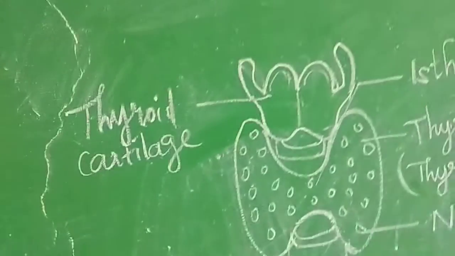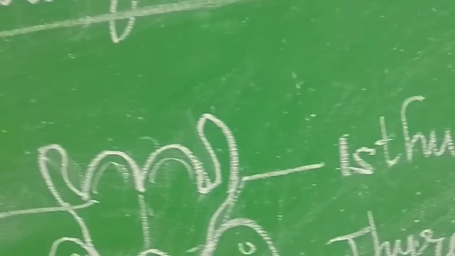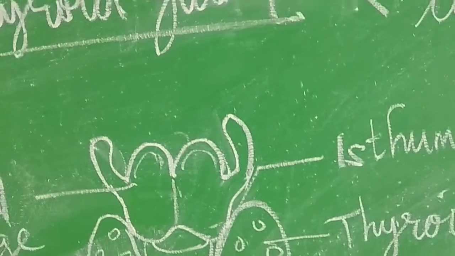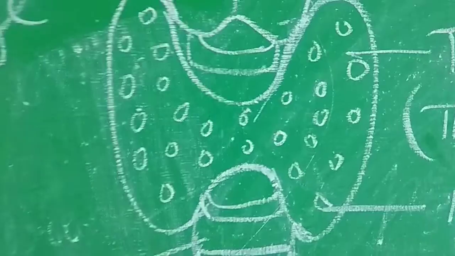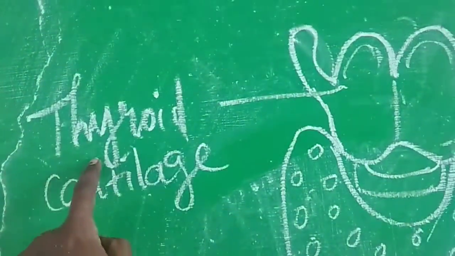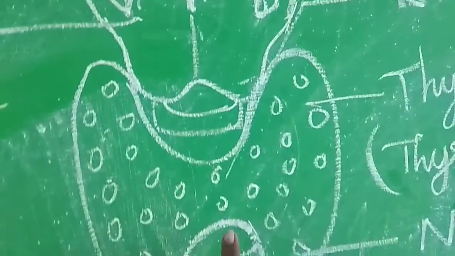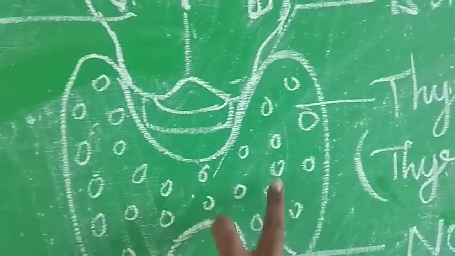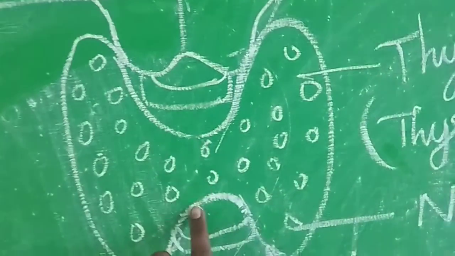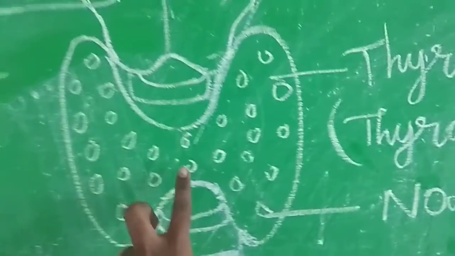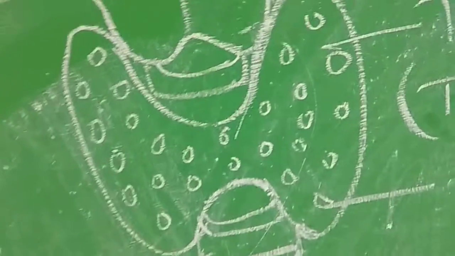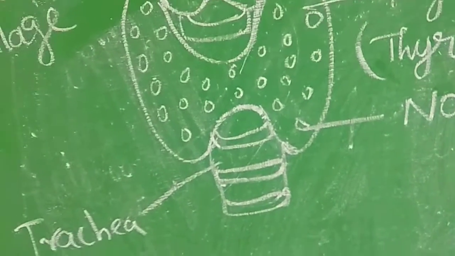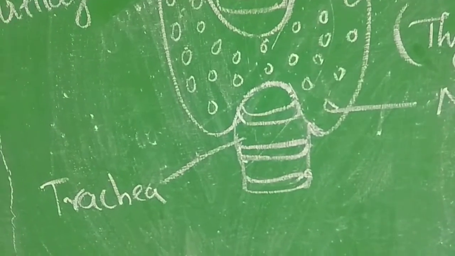The thyroid gland is composed of two distinct lobes on either side of the trachea. Here you are seeing the trachea, and above it the thyroid cartilage is present. These two lobes are connected by a narrow band of tissue called the isthmus.